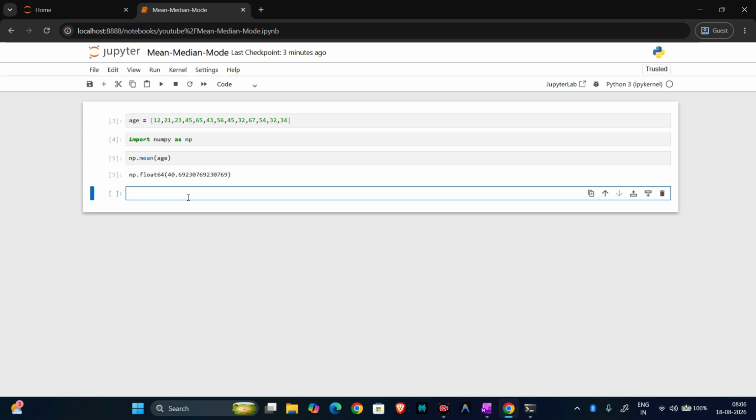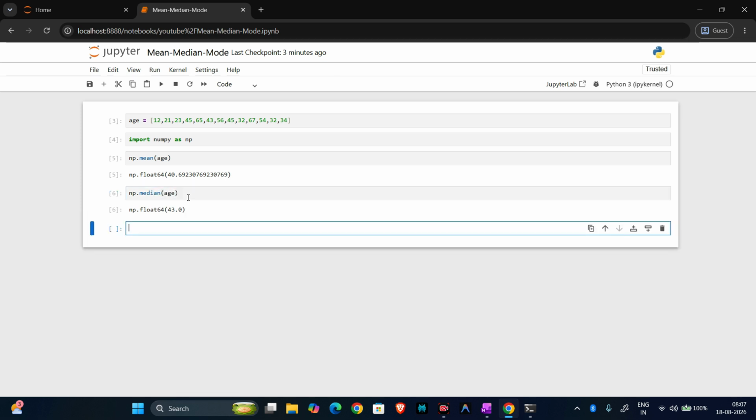Similarly, how do we calculate the median? We have np.median. So you can see 43. Okay. So we take one more example. We have weights here.